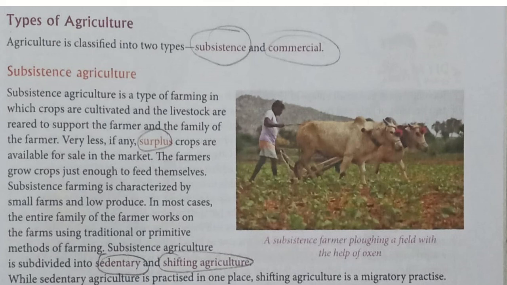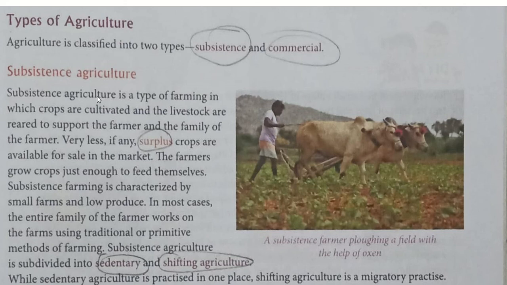About the economic factors, the economic factors that influence agriculture are market, transportation, labor, and capital. This we will learn in the next class. Now let us study types of agriculture. As you can see in the picture, agriculture is classified into two types: subsistence and commercial. Let us study subsistence today.